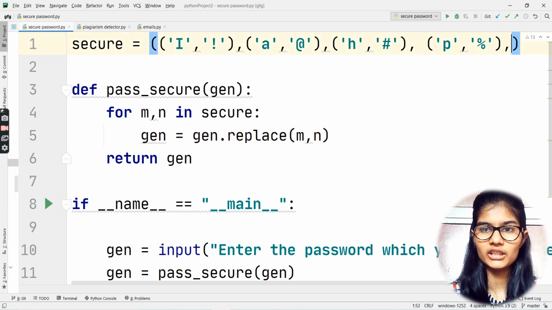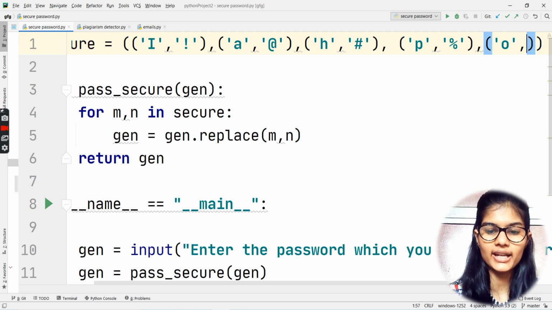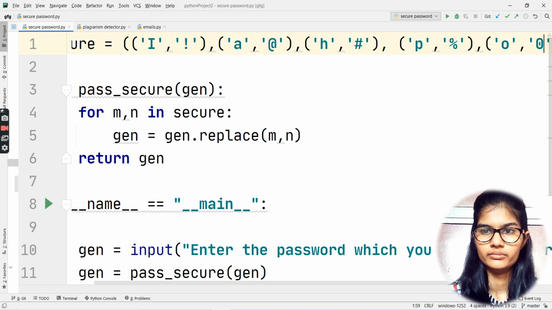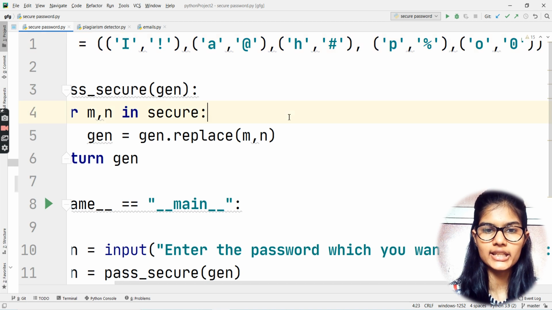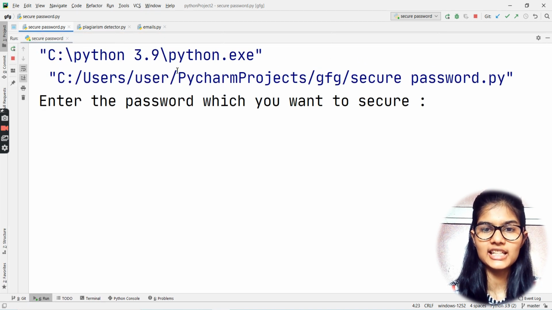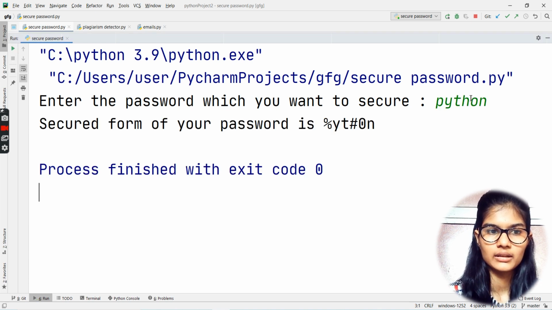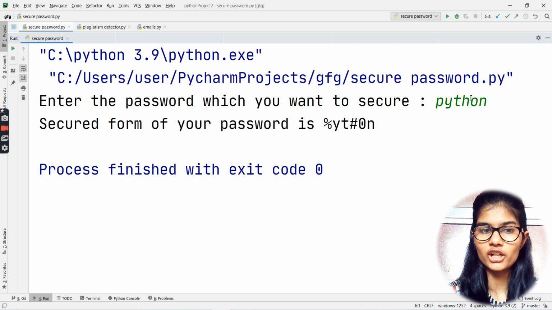Let me show you another thing here. Let's say I do the same thing for O as well. That O will be, one second, replaced by 0. Now if I run it, let's say I again put the same password, Python. See here now, what is my secure password form? %yth hash o hash 0n.